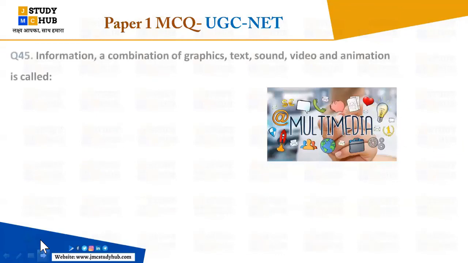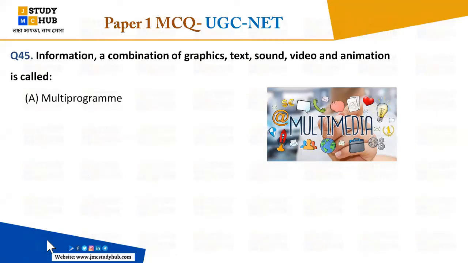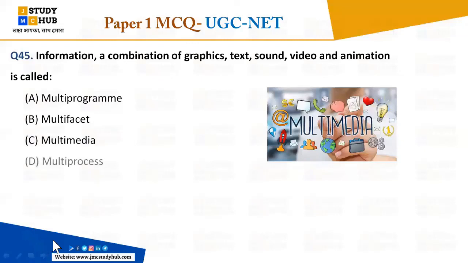Okay, so here the last question that we will discuss: informations or combinations of graphics, text, sound, video and animation is called what? Without options, everybody can answer. Yes, very good. Abhishek and Pushpanjali has answered first. That is multimedia, right? So the options are multi-program, multi-facet, multimedia, multi-process. Okay. So everybody has answered well.